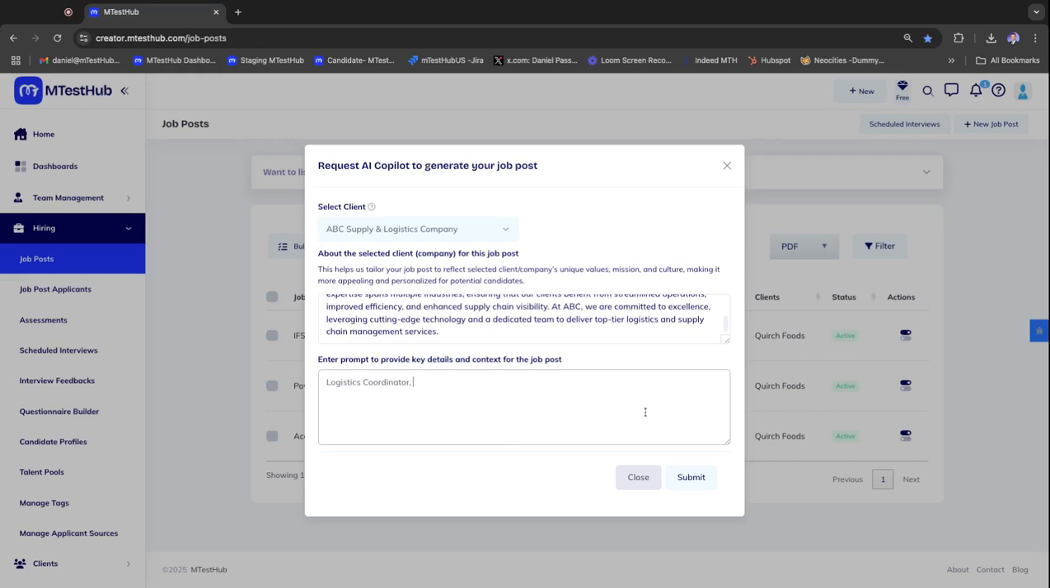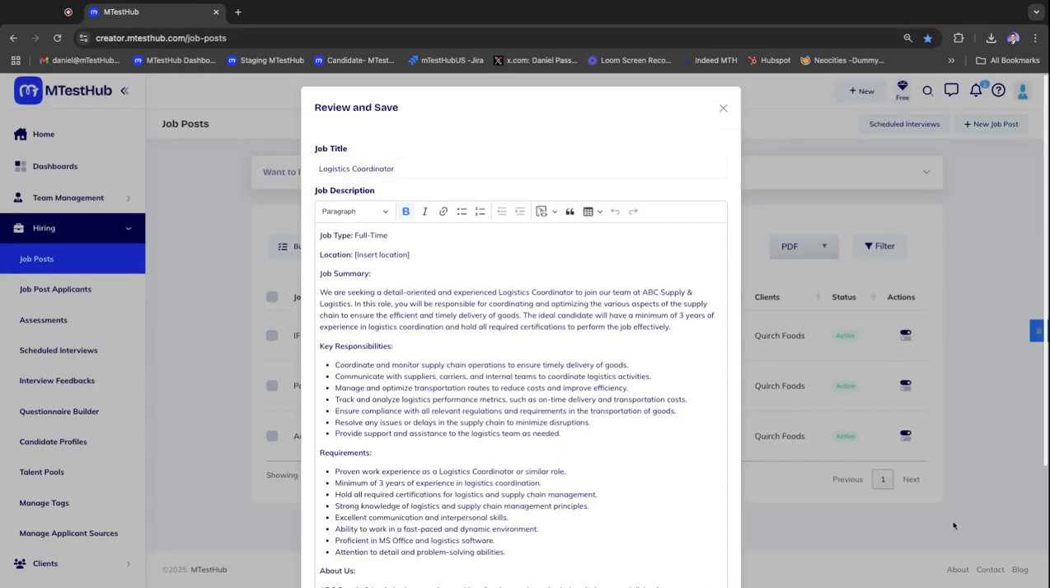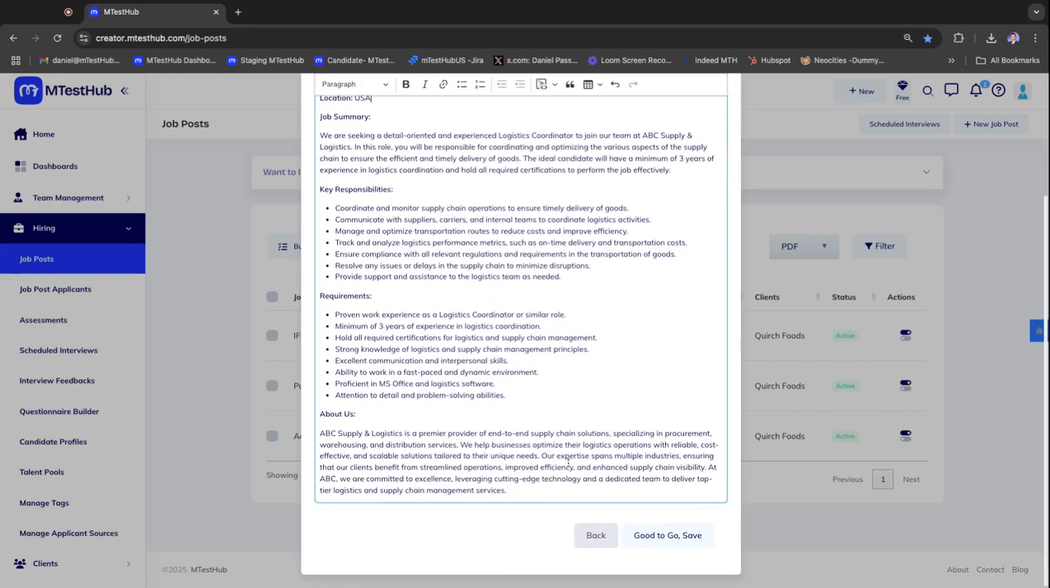We'll put in the job role, which is the title, 3 years experience, maybe all required certifications, and just submit it and let the AI Copilot do its thing. The AI Copilot will take the context of the job role, title, and any other context that you provide, and also the information about the company, and create a custom job description for that role.